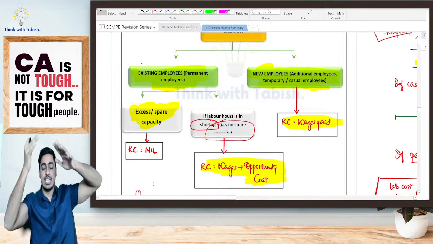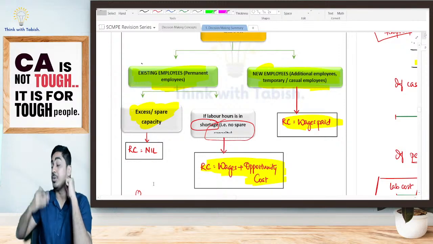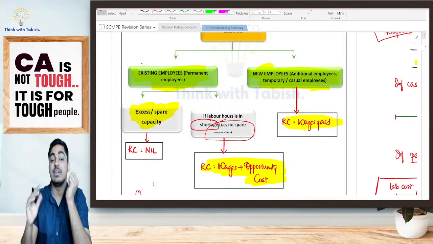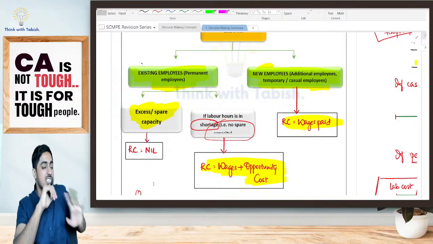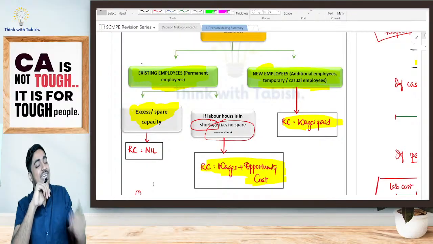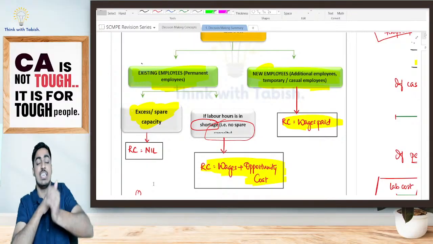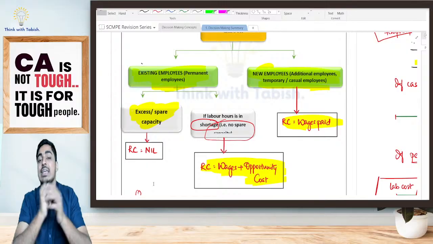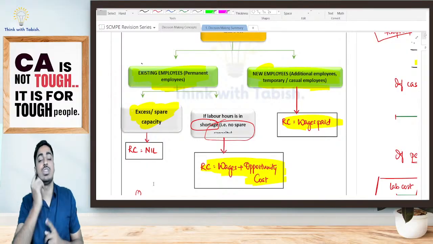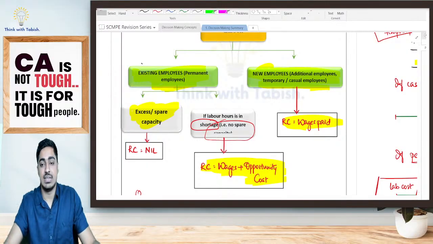Now, for labor, keep in mind, students, if you are getting the work done from your new employees, it is the wages paid. From your existing employees, if there is a spare capacity, you're not incurring anything extra, so your relevant cost is nil. If labor hours is in shortage, the wages plus the opportunity cost is going to be relevant. Is it clear, everyone?